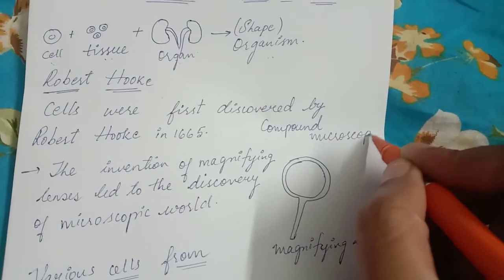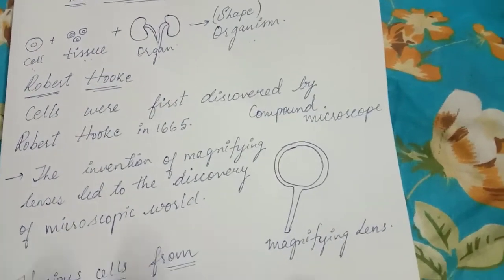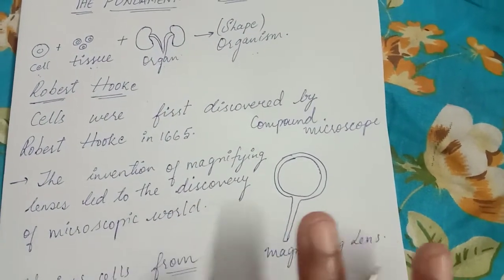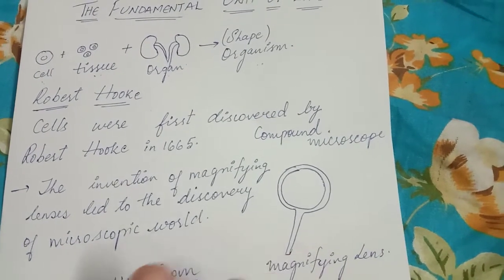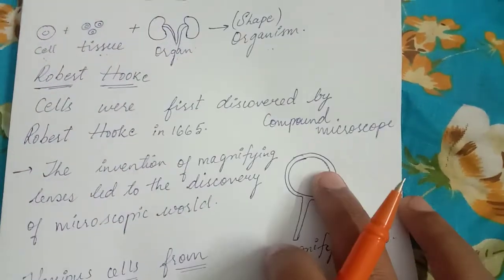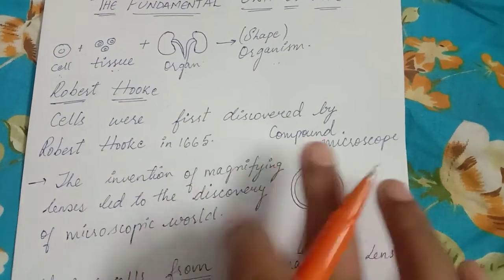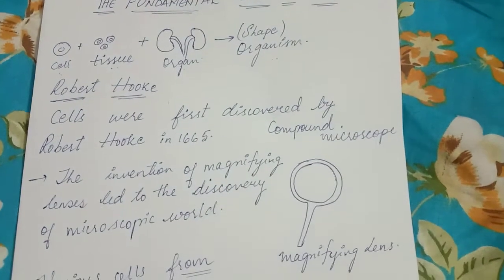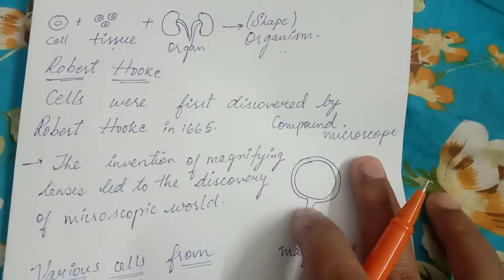From this, later the simple microscope, and then the electron microscope, phase contrast microscope, scanning electron microscopes, and so on were developed. There are many microscopes prepared based upon these magnifying lenses. But Robert Hooke observed the small cells by using the magnifying lenses and the compound microscope.